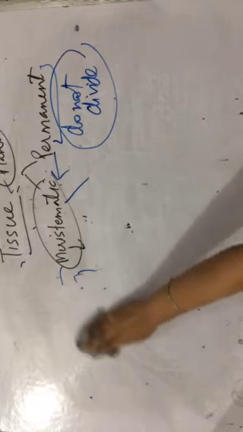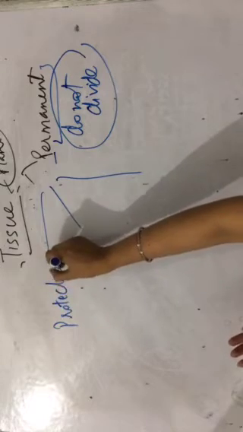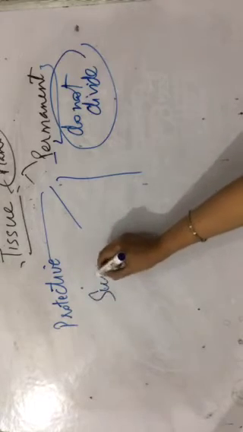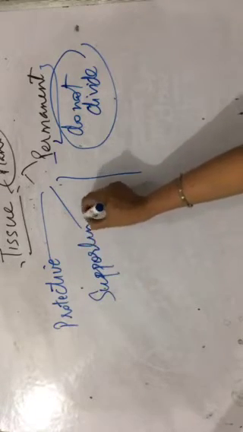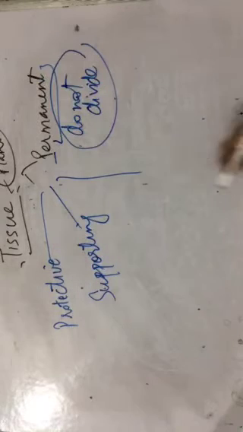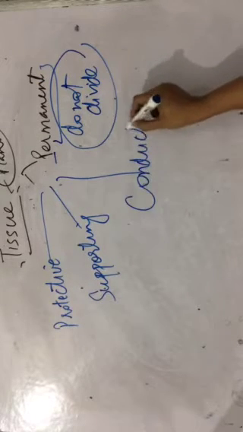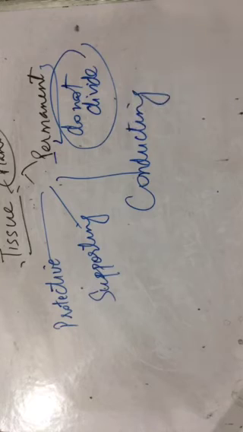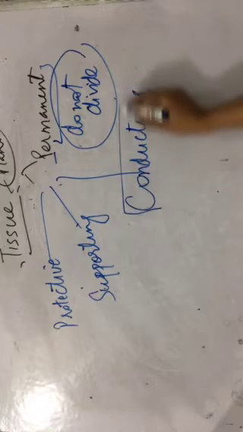Okay, coming to permanent tissue. Permanent tissue, as we said, cannot divide. Permanent tissue is of three types. Protective tissue, as the name suggests, which will protect. Next is supporting tissue, the one which will support. And the last is conducting tissue. Conduct means to transport something. The one which will conduct something, whether it be water or food, is known as conducting tissue.